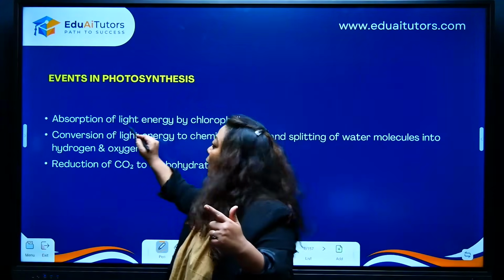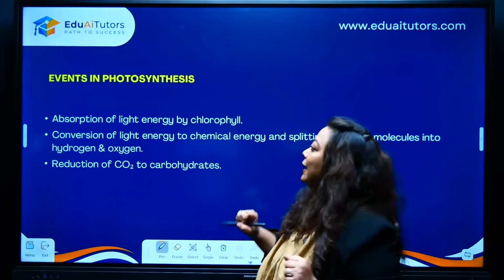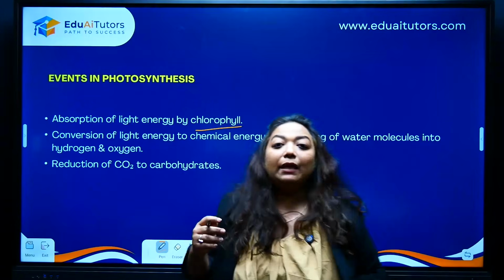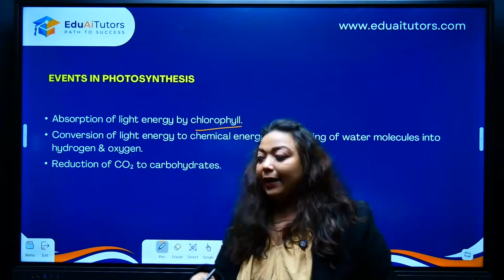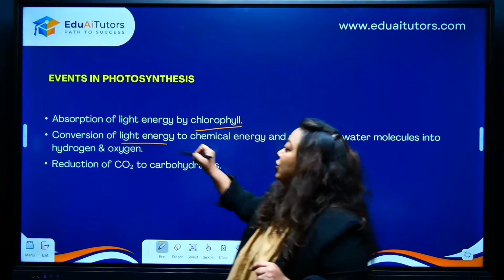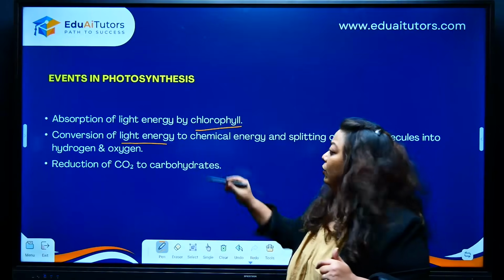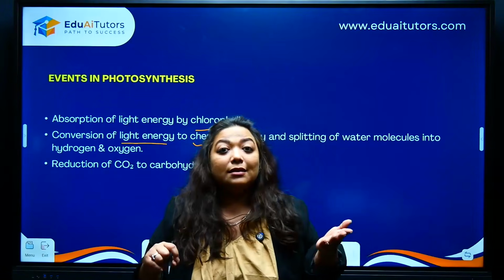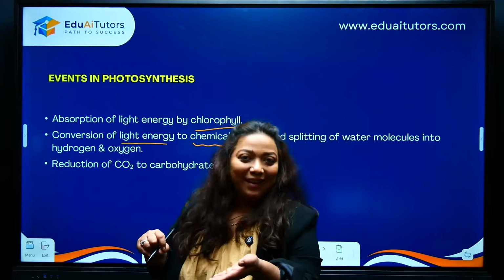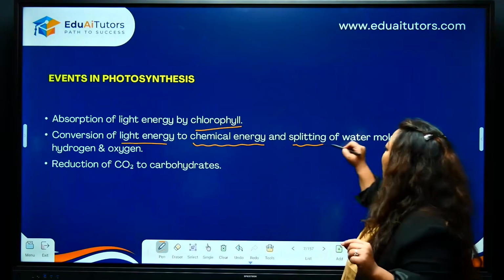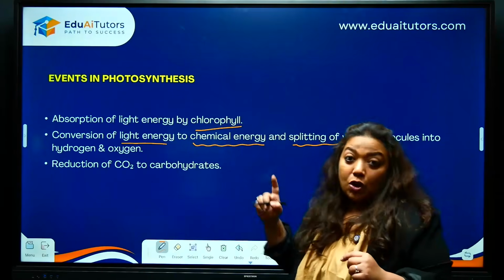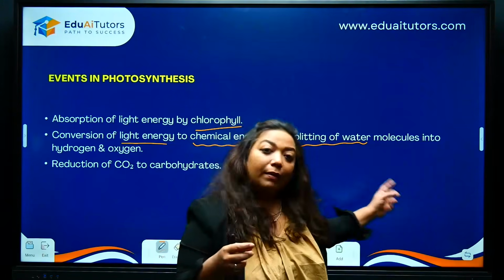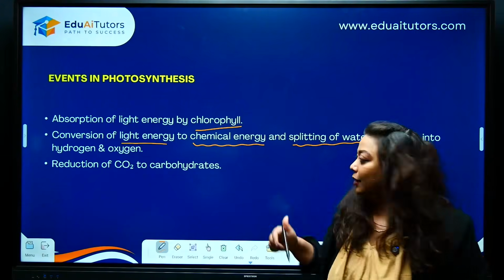First, there is going to be absorption of light. Who's going to do that? The pigment. The green pigment. Which is the green pigment? Chlorophyll. Alright. Further, the light energy is going to get converted into chemical energy. What was the chemical energy? C6H12O6. Correct? Next, splitting of water molecule. We saw carbon dioxide and water. Water got split. When you remember, you saw the product side, there was no water.